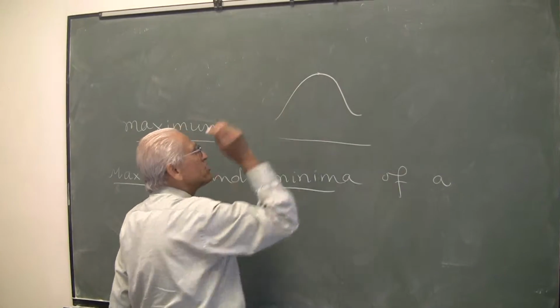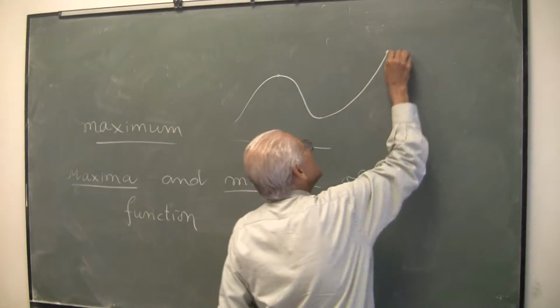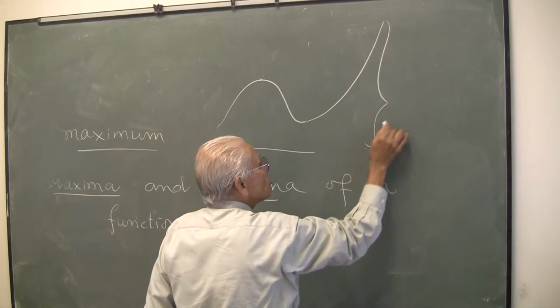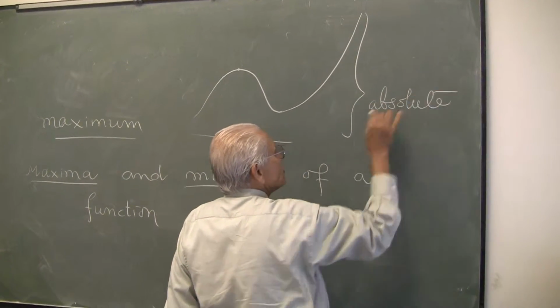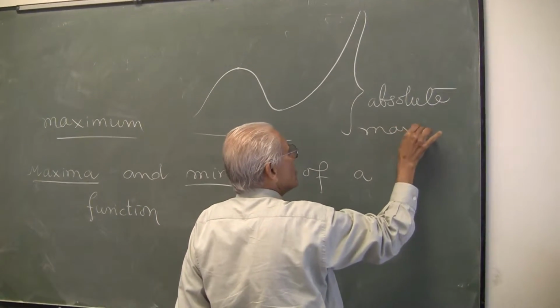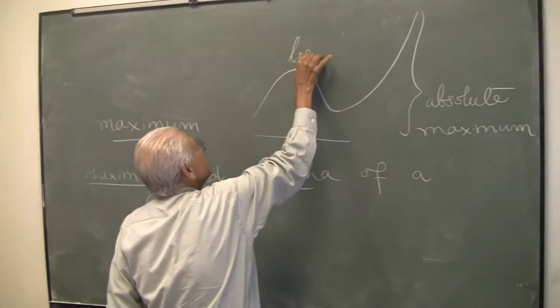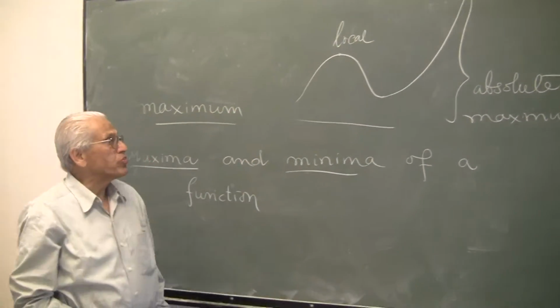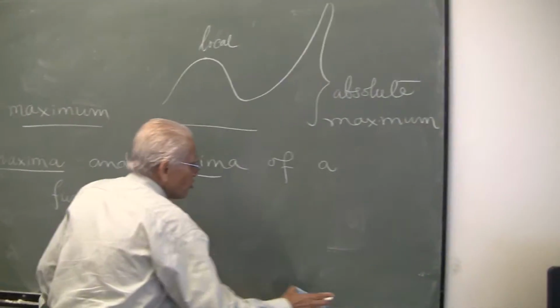Here, this point is maximum in the neighborhood, but your function can be like this, in which case this is called absolute maximum. So that is the difference. This is called local maximum and that is called absolute maximum. Same arguments apply to minimum values.